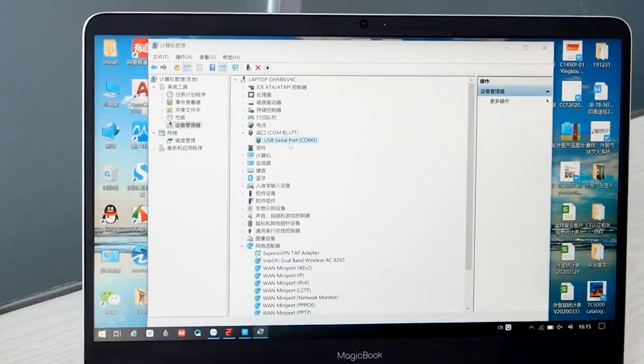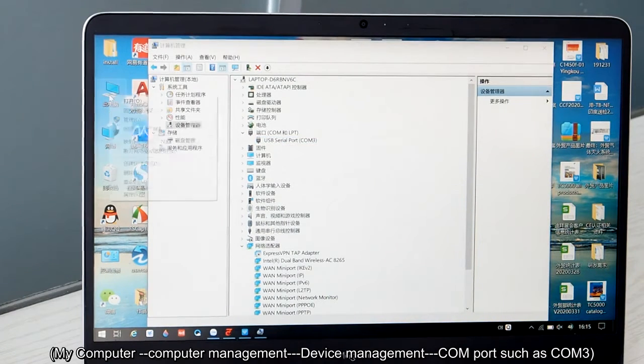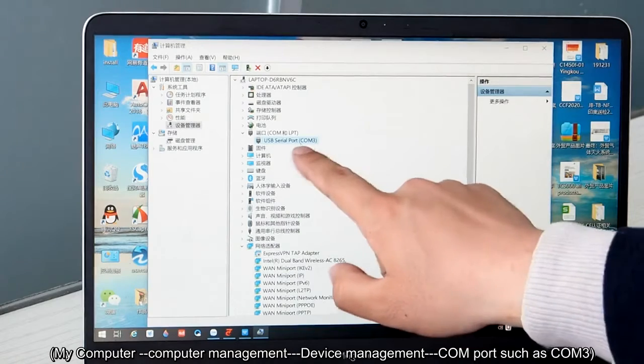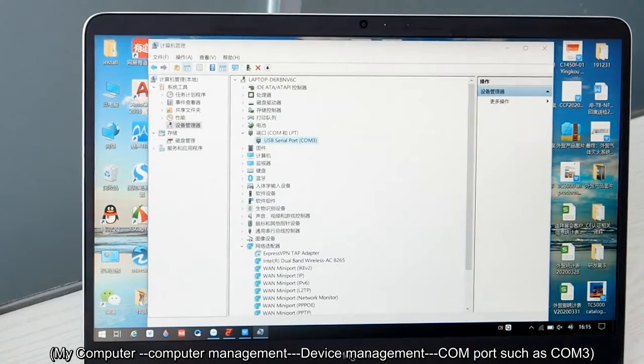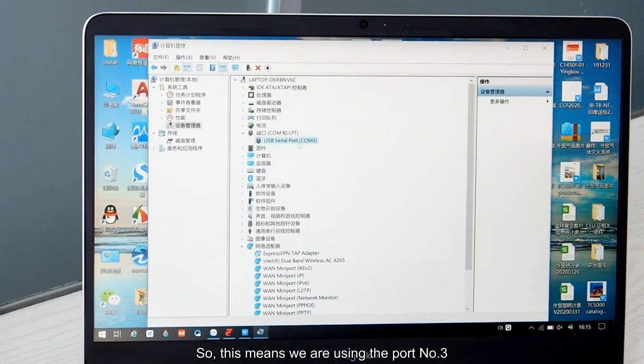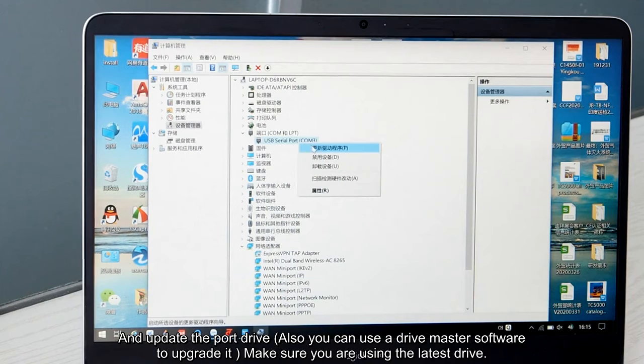After connecting, we should check which port we are using. So we click computer management, then we see device management, and check COM and port. So we can see we use COM3, and this means we are using port number 3, and we should update the driver.